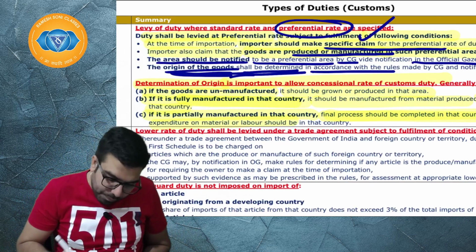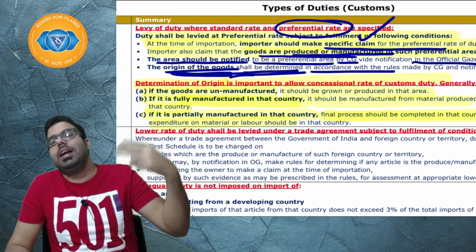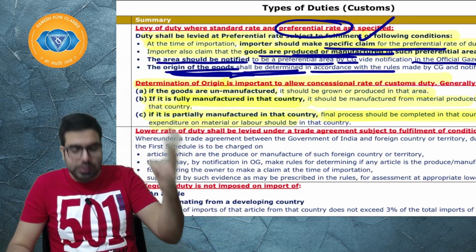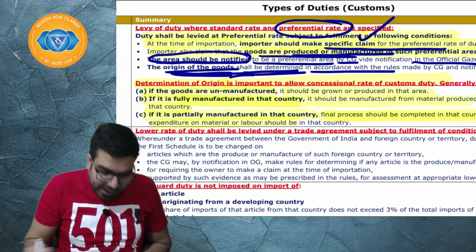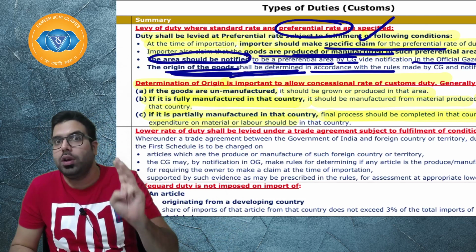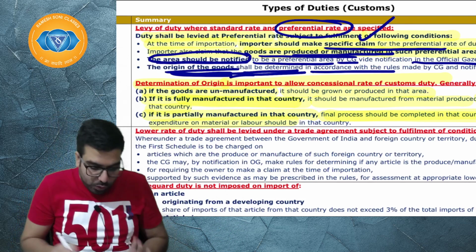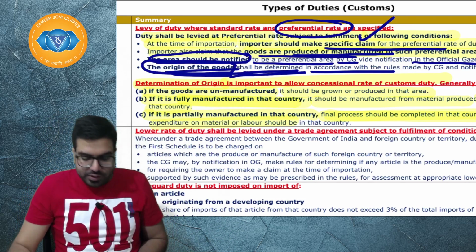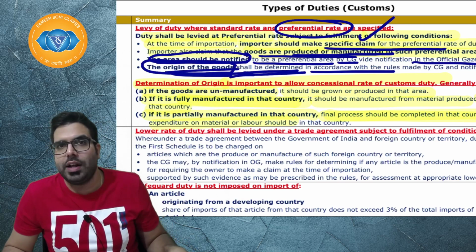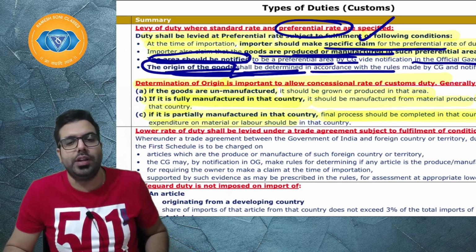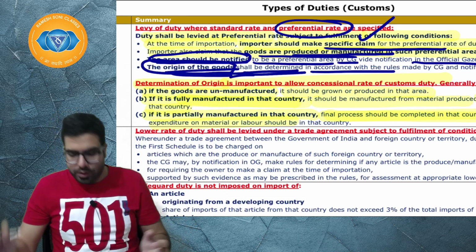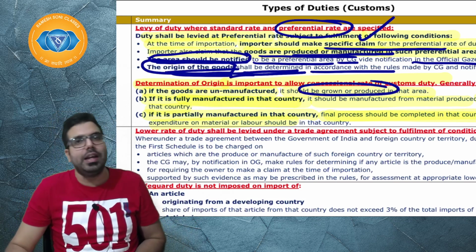Number 2, the goods should have been produced in that preferential area. Third, the area should have been notified as the preferential area. Baba, do remember this in the exam. The fourth one is that the origin of the goods shall be determined in accordance with the rules. And the rules say that if goods are unmanufactured goods, the goods should have been grown in that area.